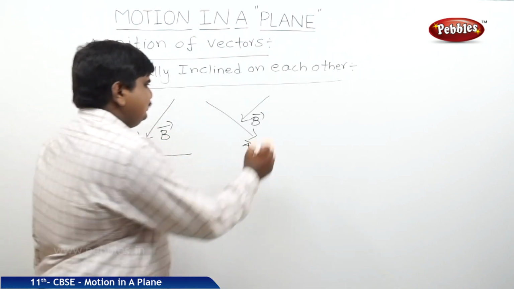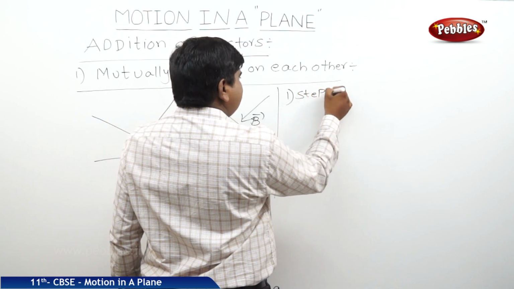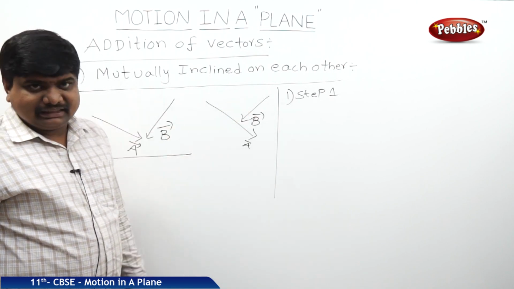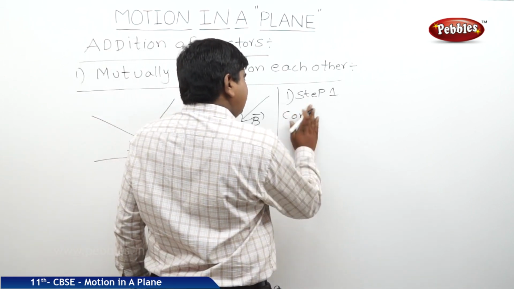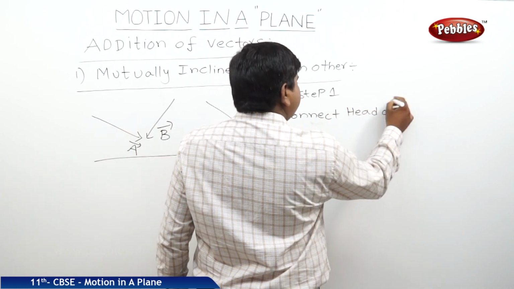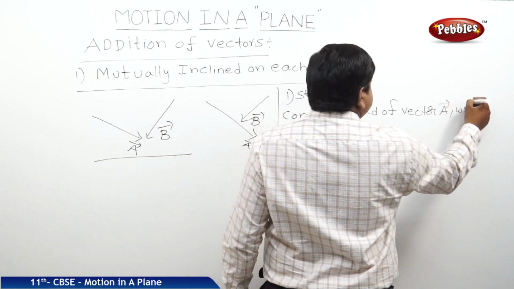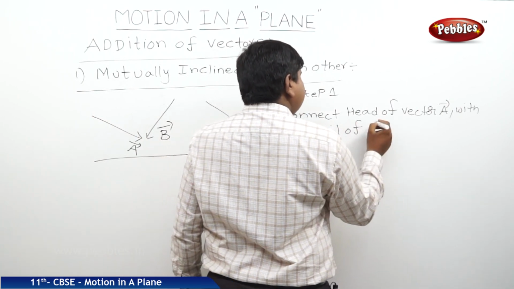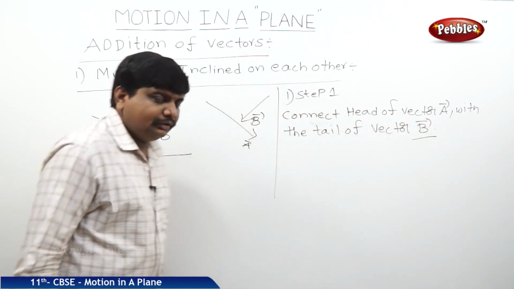Step 1: we should connect the head of one vector with the tail of another vector. Let us take the head of vector A and connect it with the tail of vector B, like this.